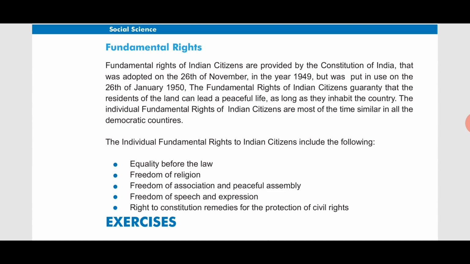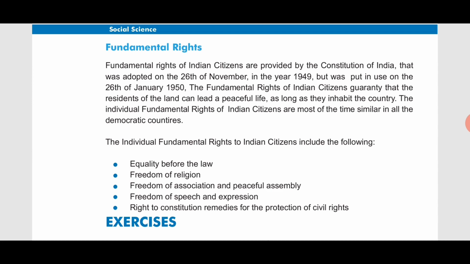That means it is the date on which our constitution was drafted, but it was put in use on the 26th of January 1950. We have already discussed that on 26th of January 1950 our constitution was implemented and came into force, and on that day we celebrate our Republic Day.